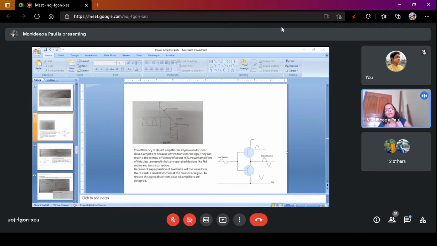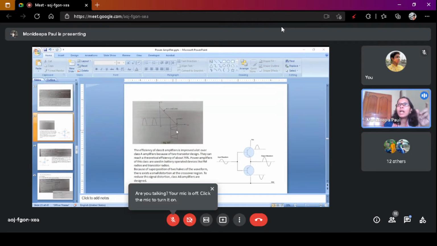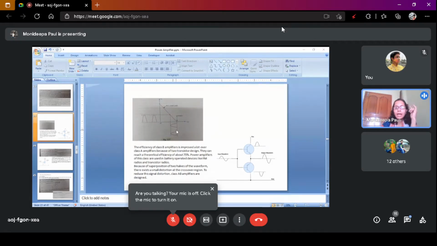No, this is a push-pull type. Okay, you consider this one only. Later, I will discuss the push-pull type class B amplifier. During the positive half cycle, we get the output signal, reverse in phase, but we only get one half of the output signal. So this is called class B power amplifier.